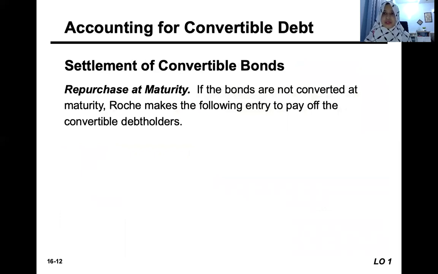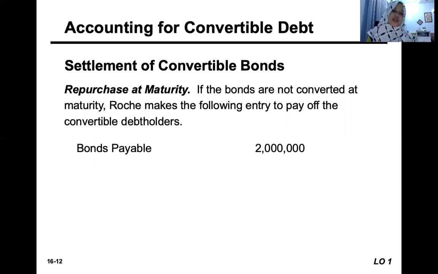Okay, after the issuance of convertible bond, what happens if that bond is repurchased at maturity? It means the bonds are not converted into ordinary shares. The company is paying back that bond. So Roche, the company, will make the following entry to pay off all the convertible debt holders. Remember this is a debt, so on the date of maturity, you will pay back the debt to the bondholders.